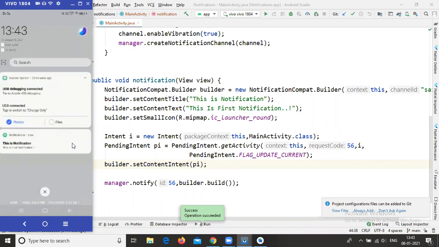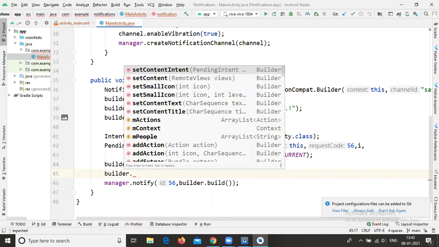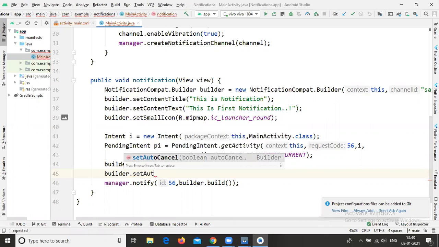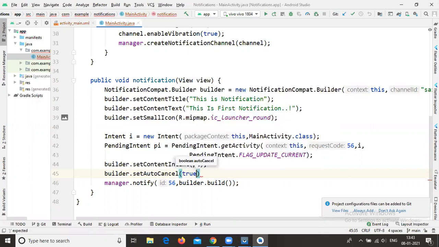I want to remove this notification when I click it. So there is a property called setAutoCancel(true).